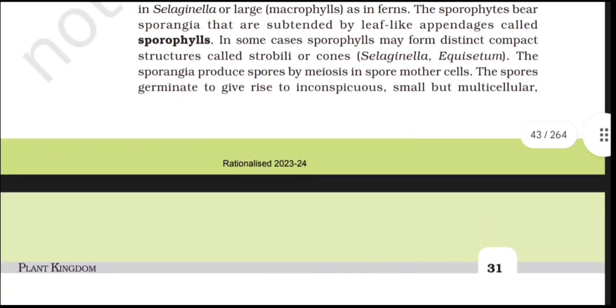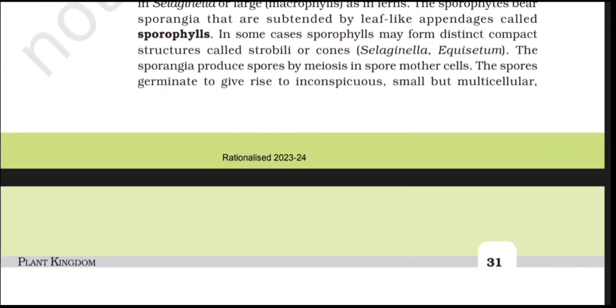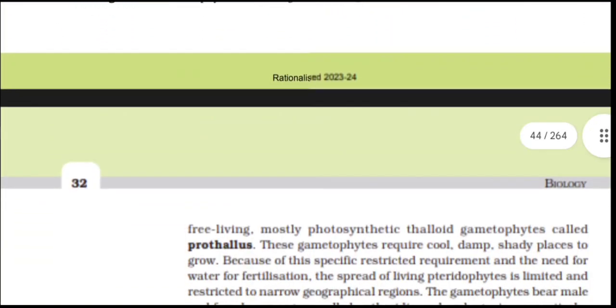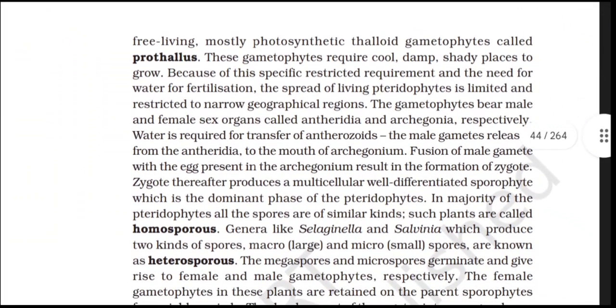The spores germinate to give rise to inconspicuous, small but multicellular, free-living, mostly photosynthetic thalloid gametophytes called prothallus. These gametophytes require cool, damp, shady places to grow. Because of this specific restricted requirement and the need for water for fertilization, the spread of living pteridophytes is limited and restricted to narrow geographical regions. The gametophytes bear male and female sex organs called antheridia and archegonia respectively.